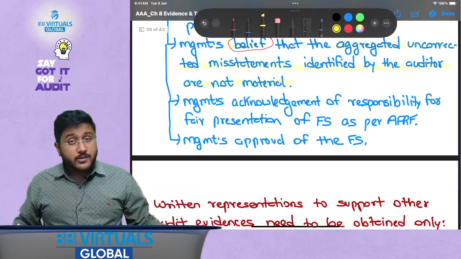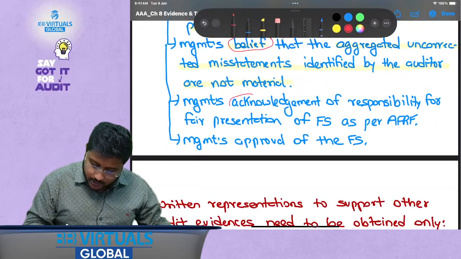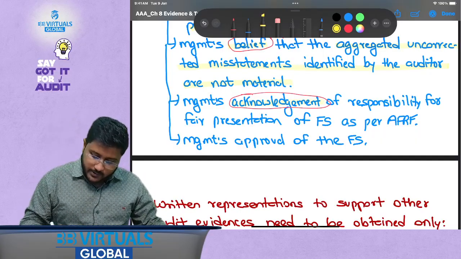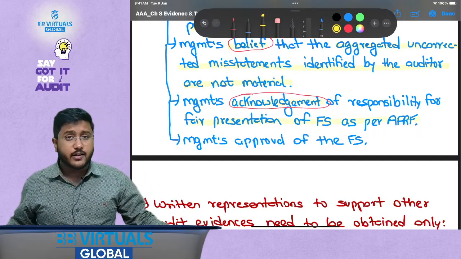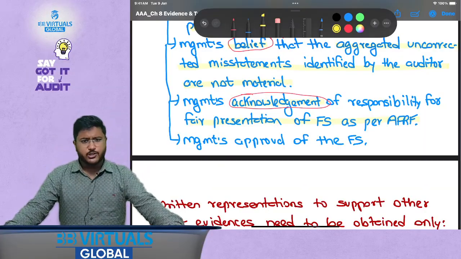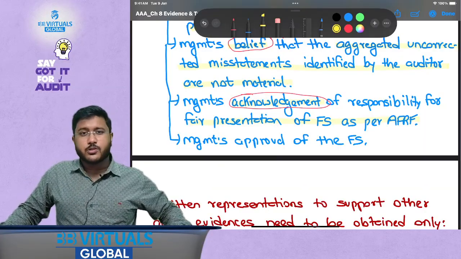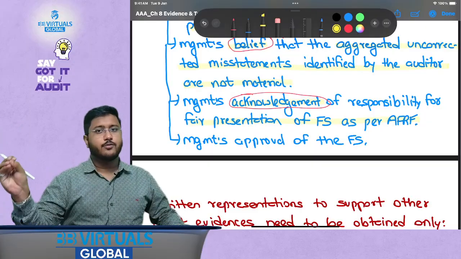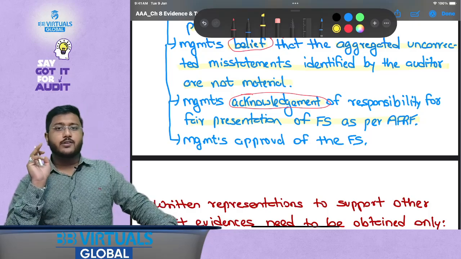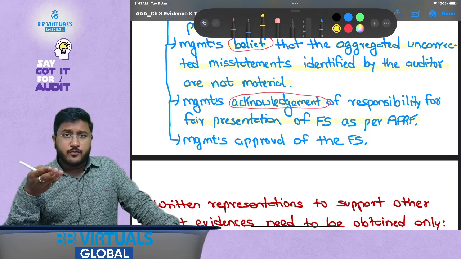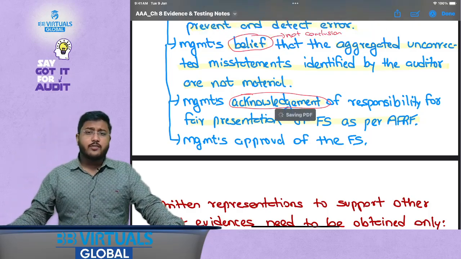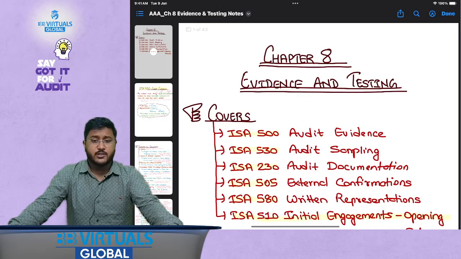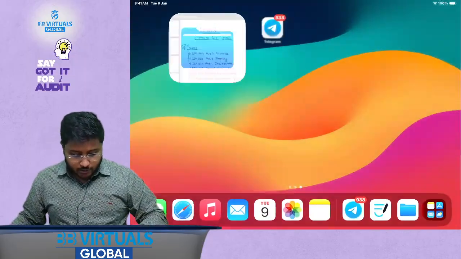Okay. Now, management's acknowledgement. The words are important here. Management's acknowledgement of responsibility for fair presentation of FS as per AFRF. What is AFRF? Applicable Financial Reporting Framework. That is, management takes responsibility for the fair presentation. What is fair presentation? True presentation. Whatever is said, we have followed it 100%. But fair presentation means that whatever transactions you have disclosed, whatever provisions you have done, whatever presentation and disclosure you have done, that is following the fair presentation. Fair presentation as in it is appropriate for the scenario. I hope this is clear.